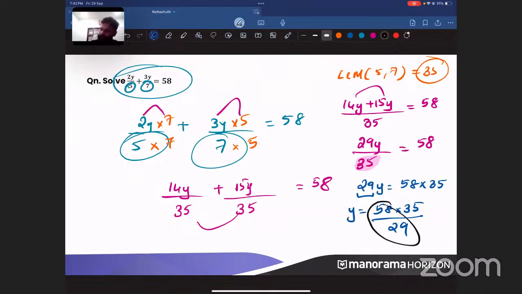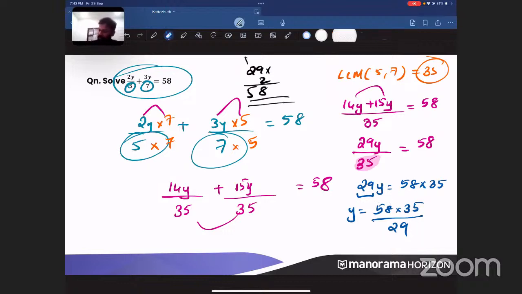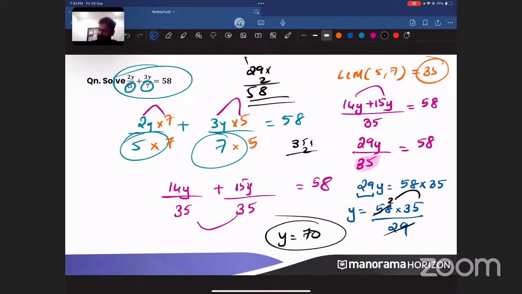Now, what is 58 by 29? We know that 29 into 2 is how much? 58. Is 29 into 2 58? Yes. So can I cancel this and write it as 2? Yes. Now what is 2 into 35? When you do the multiplication, you will get 70. So what is the value of y? 70 is the value of y.